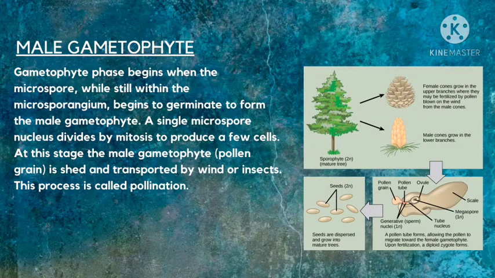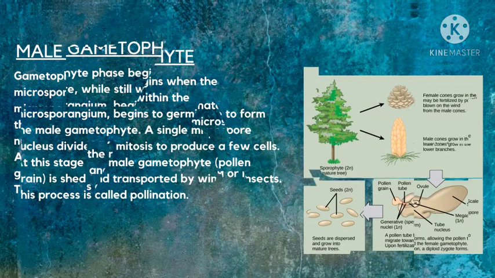Formation of the male gametophyte begins when the microspore, while still within the microsporangium, begins to germinate to form the male gametophyte. That starts by mitosis of a single microspore nucleus, producing a few more cells. The mature male gametophyte, called the pollen grain, is transported by the wind and begins the process of pollination.